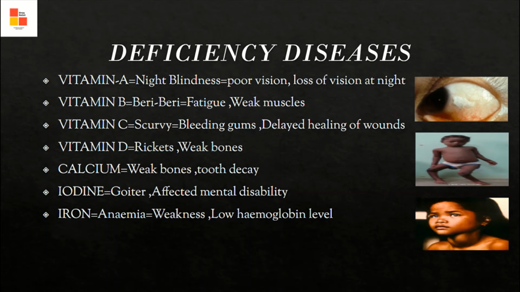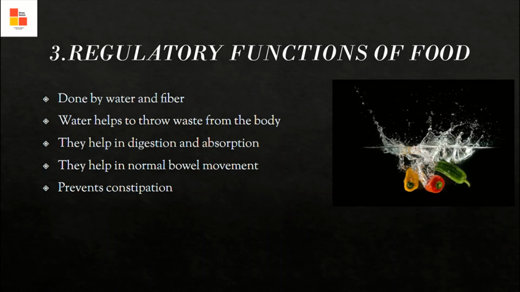Vitamin D deficiency gives rickets and weak bones. Calcium deficiency again means weak bones and tooth decay. Iodine deficiency gives goiter, which affects mental ability. Iron deficiency gives anemia, which means weakness and low hemoglobin levels.